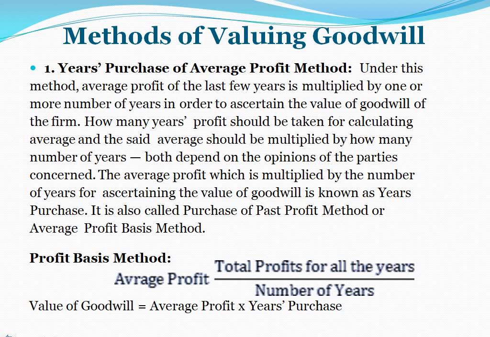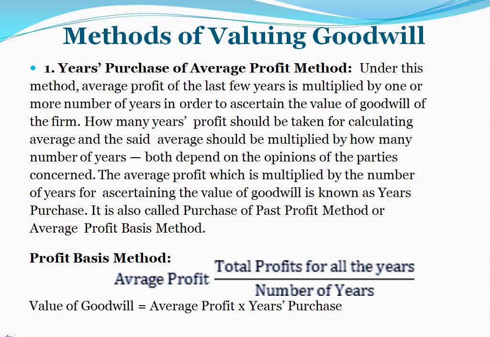How many years' profit should be taken for calculating the average, and the said average should be multiplied by how many number of years? Both depend on the opinion of the parties concerned. The average profit, which is multiplied by the number of years for ascertaining the value of goodwill, is known as years' purchase. It is also called purchase of past profit method or average profit basis method.